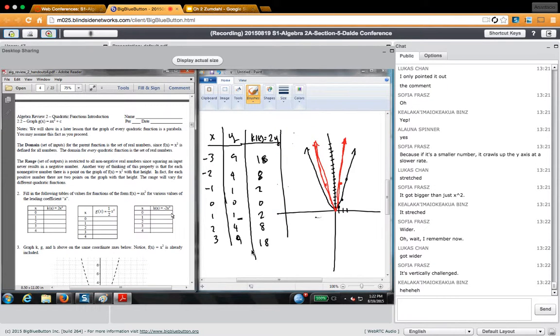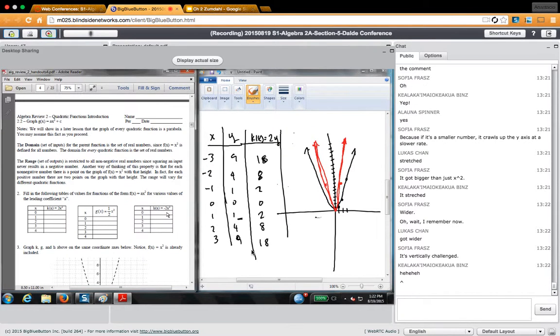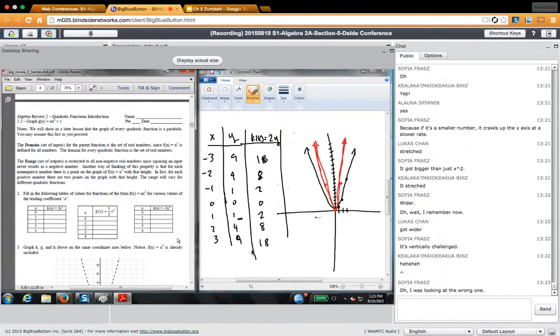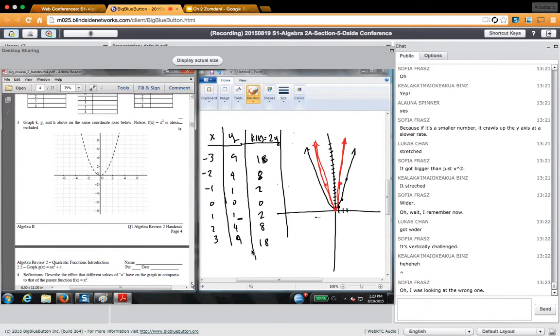Actually, Sophia, you're getting it a little backwards. This parabola that I'm pointing to right now is not vertically challenged. It's actually vertically blessed because you're stretching it. This one over here is vertically challenged. This one over here is vertically stretched. Cool?